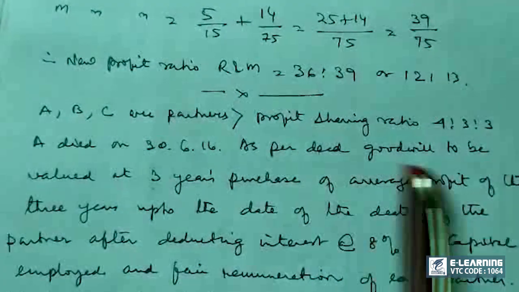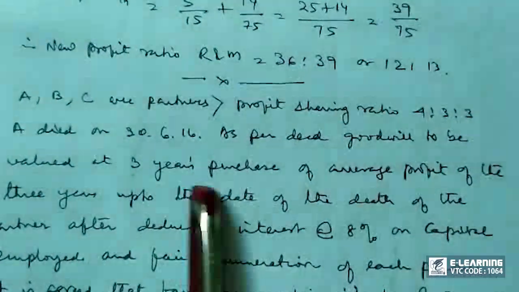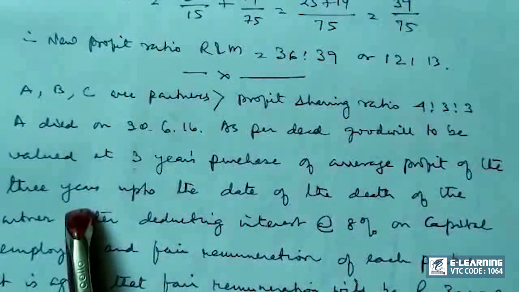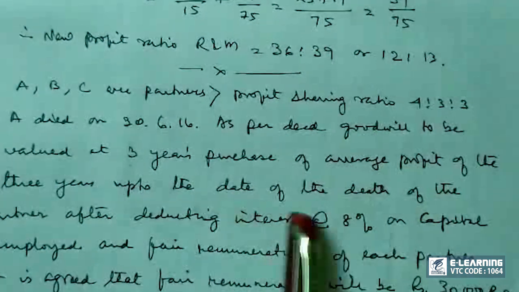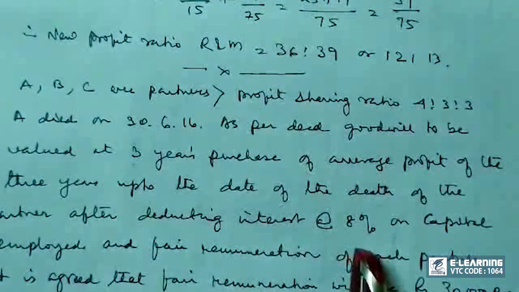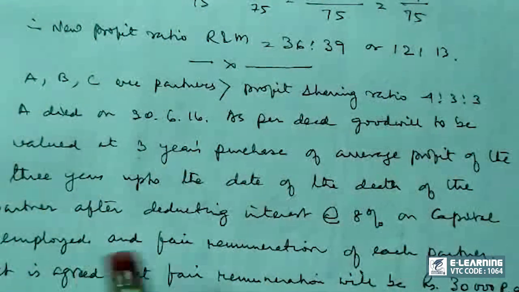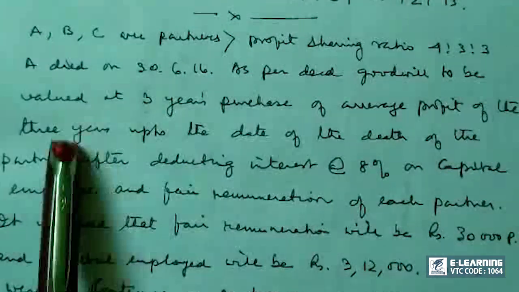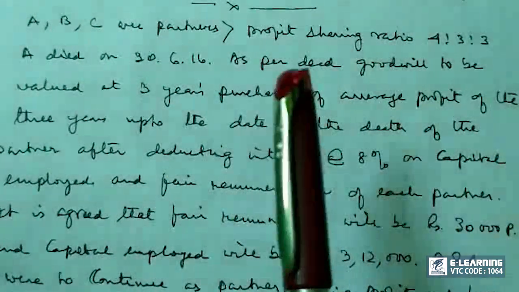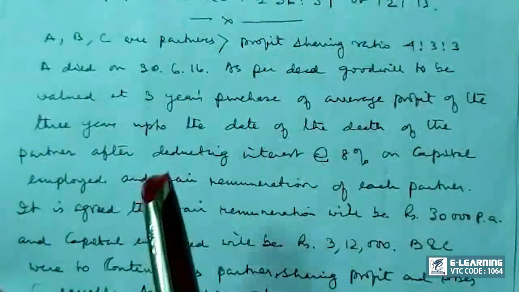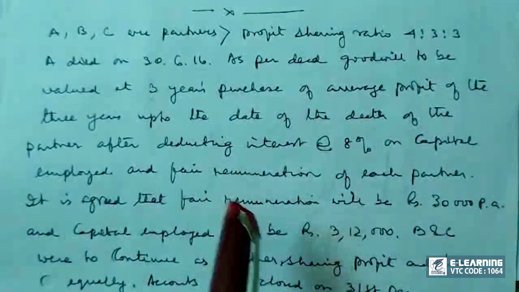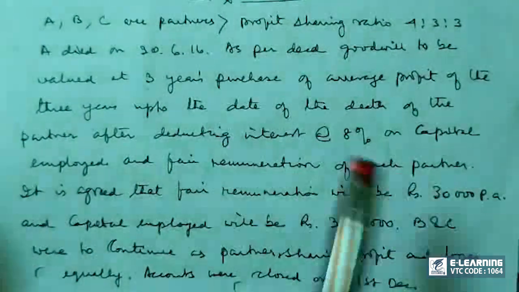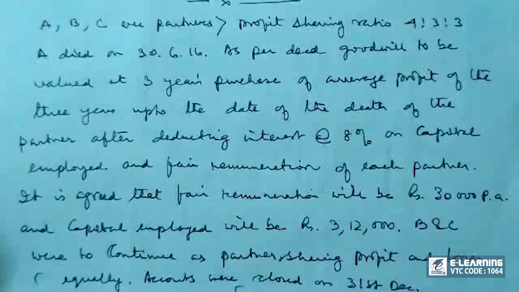Now, as per deed, goodwill to be valued at 3 years purchase of average profit of the 3 years up to the date of the death of the partner after deducting interest at the rate of 8% on capital employed and fair remuneration of each partner. This is the real, or to say the most complicated or complex part, and this needs some understanding. I am going to show you right now, don't worry. This is the real problem part.